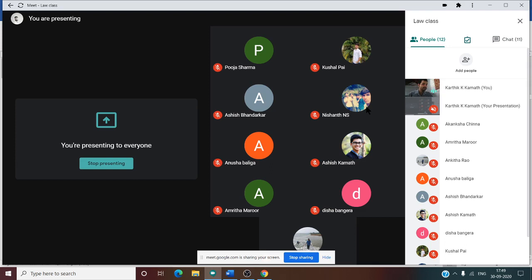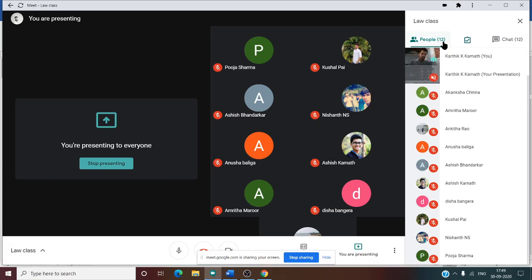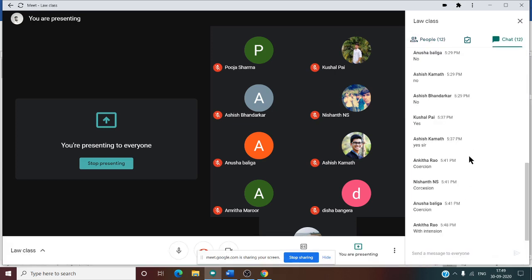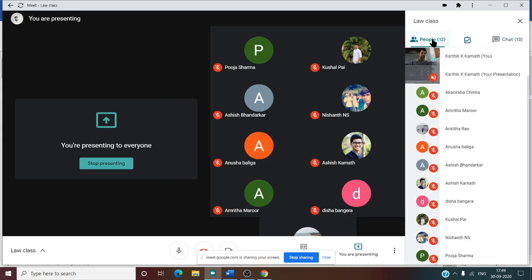Ankita Rao is saying with intention. Okay, what about others? We are talking about misrepresentation and not fraud. See this carefully, not fraud. Yes, Amrita is saying without intention. So without intention is the correct answer.